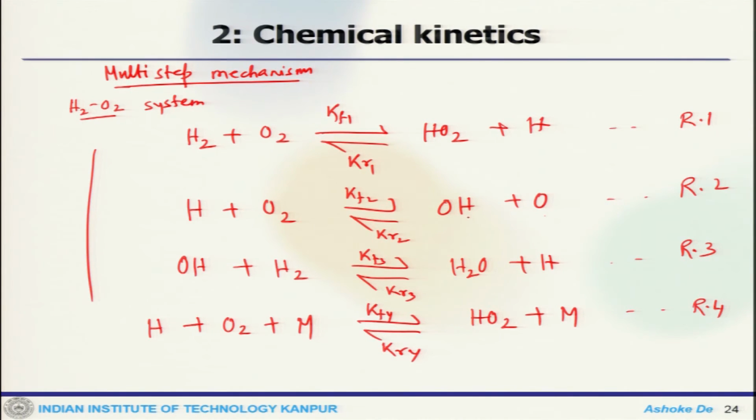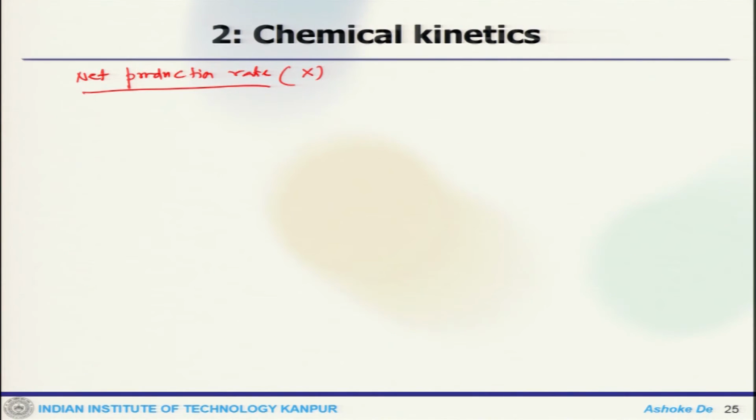OH is involved in reaction 2 and in reaction 3, so these two reactions should be considered. If you look at reaction 2, OH is produced here, in the other case OH is getting destroyed here. So, the combination of that would give you the net production rate for a particular species X.